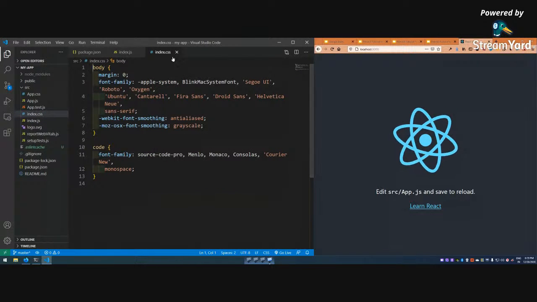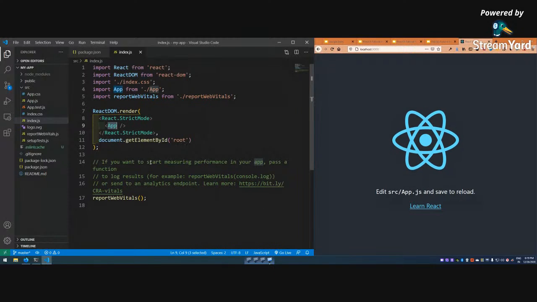Index.css, some global CSS is there. So okay, let me go to it. So what is app? See, import.